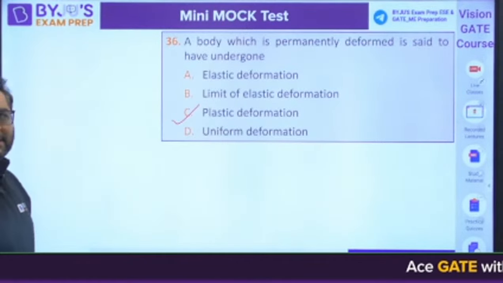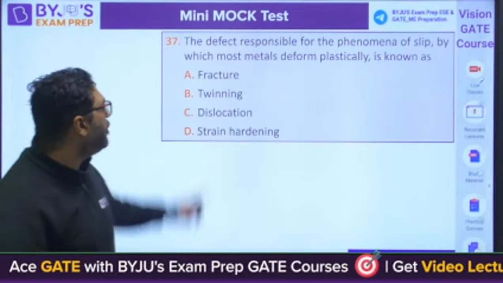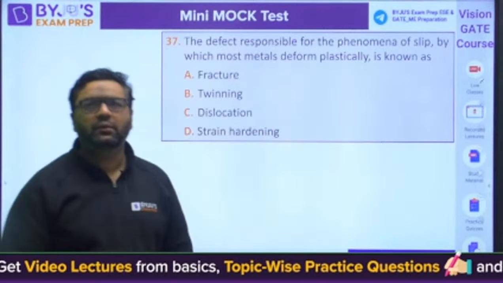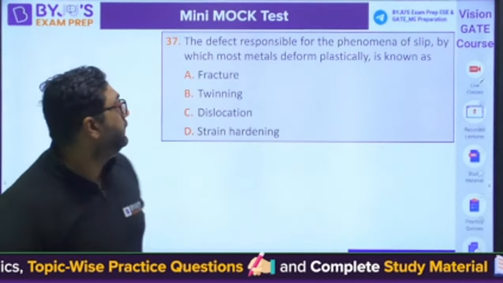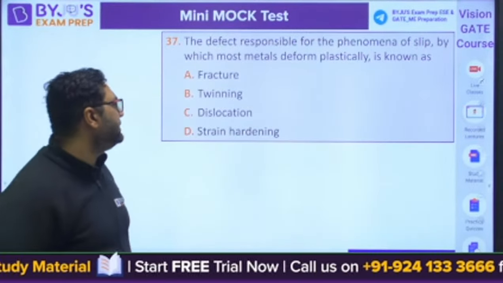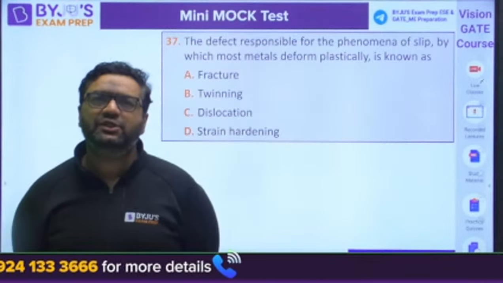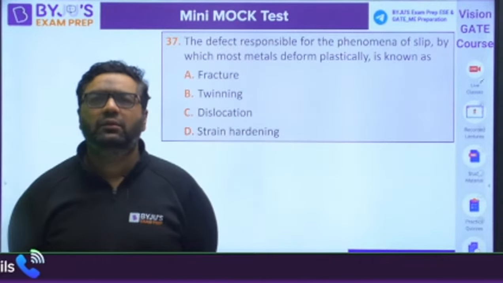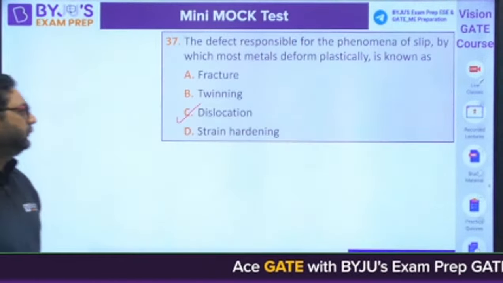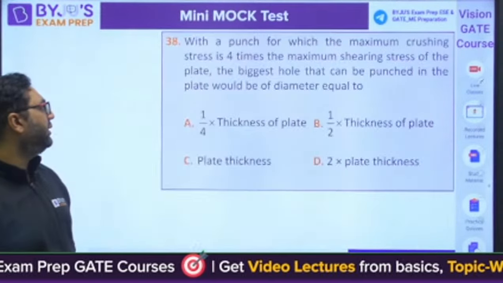Moving to the next question, guys. The defect responsible for the phenomenon of slip by which most metals deform plastically is known as? It is material science, crystal imperfections. Answer will be dislocation. Yes, it is correct. Very good, guys.